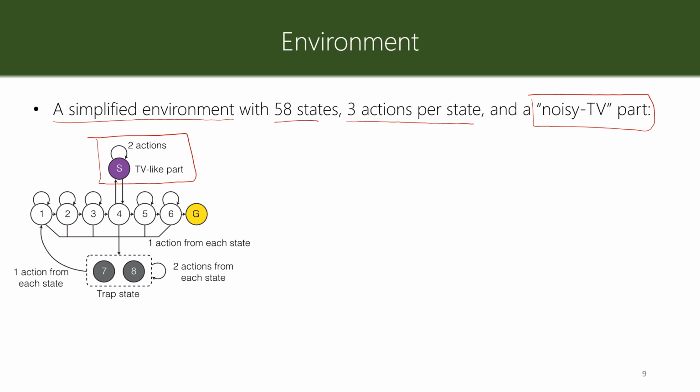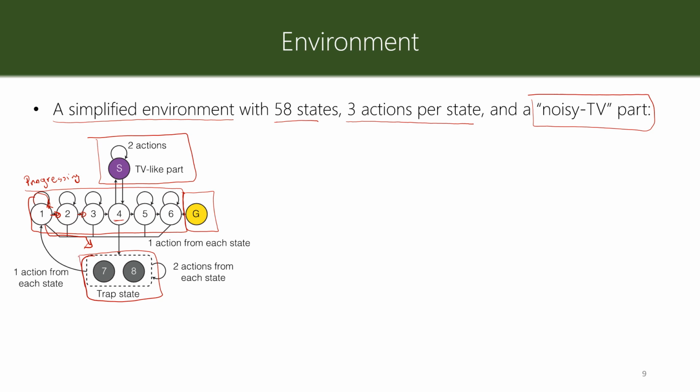The environment has 6 states here that we call progressing states, 1 goal state, and 2 trap states. When the agent is in a progressing state, there is always 1 action that takes the agent closer to the goal state, 1 action that takes the agent to the trap states, and 1 self-looping action, except for state 4.